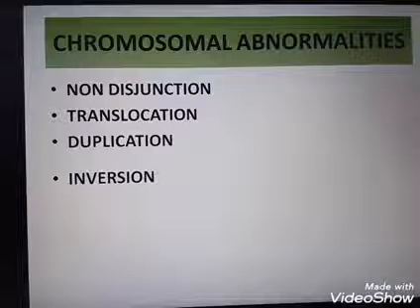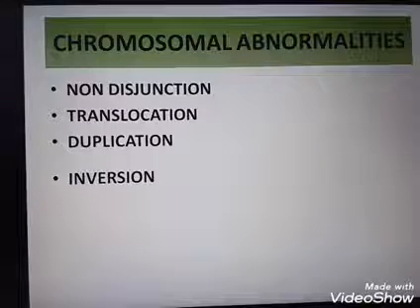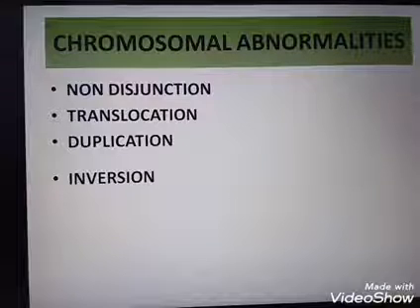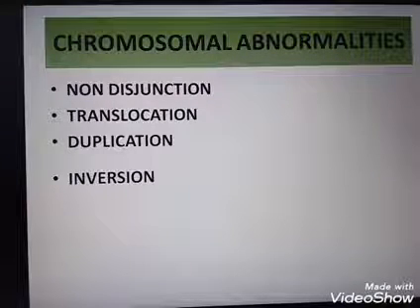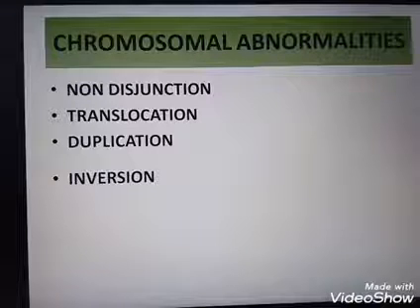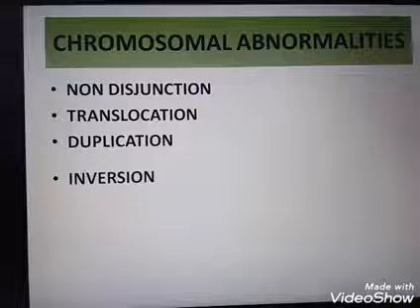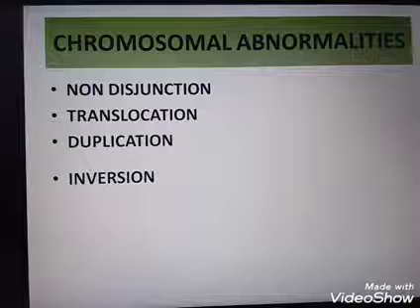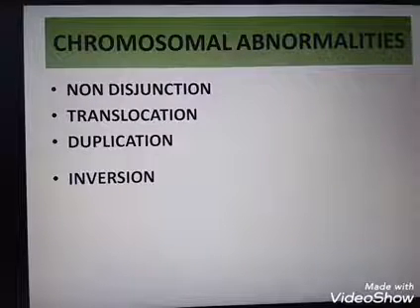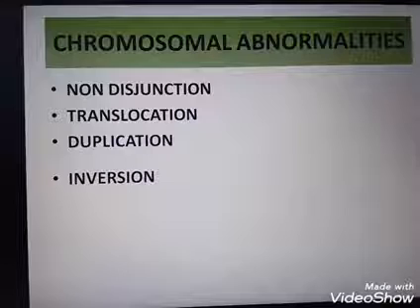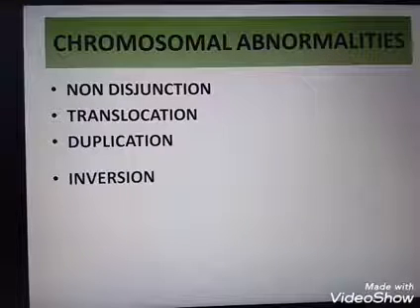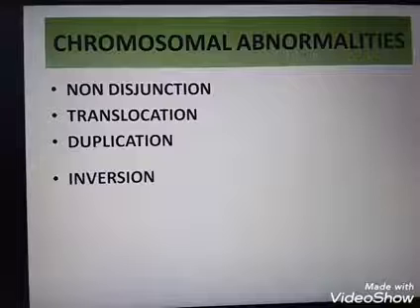The non-disjunction process occurs at the time of cell division. Non-disjunction means a pair of chromosomes fail to separate. Then what is translocation?